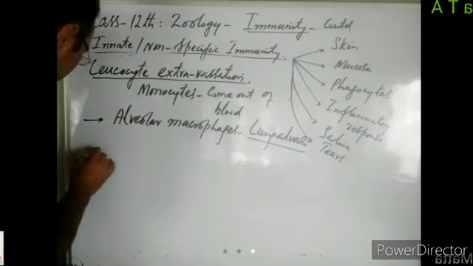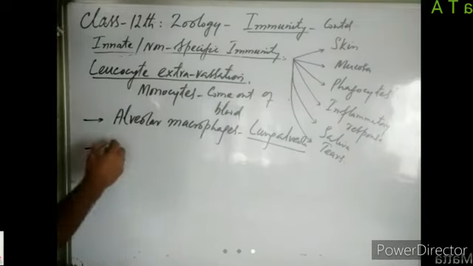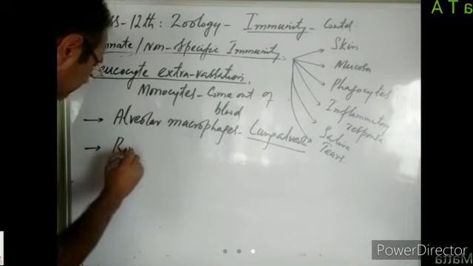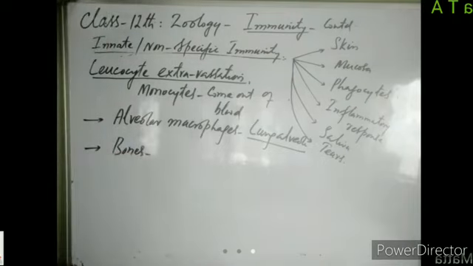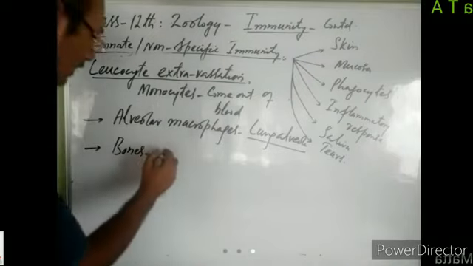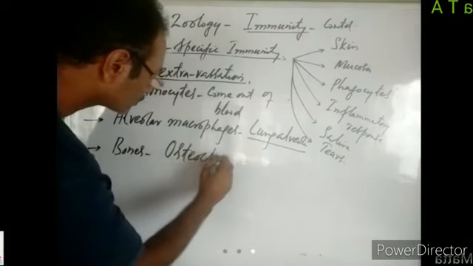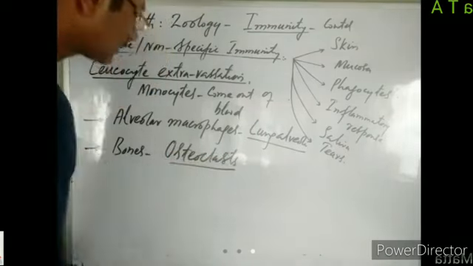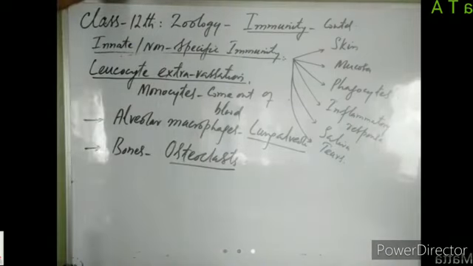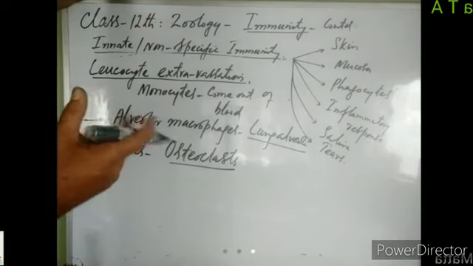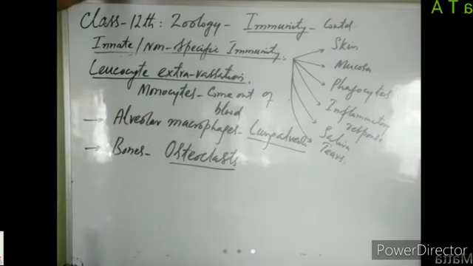Similarly, some monocytes come out of the blood circulation and reside in bones. These monocytes are known as osteoclasts. We call them bone resorbing cells, or bone dissolving cells, right? So what are these osteoclasts actually? They are the monocytes which have migrated out of the blood and now reside in bones.